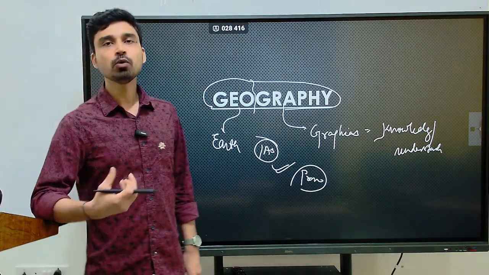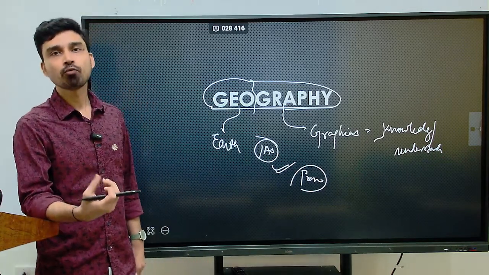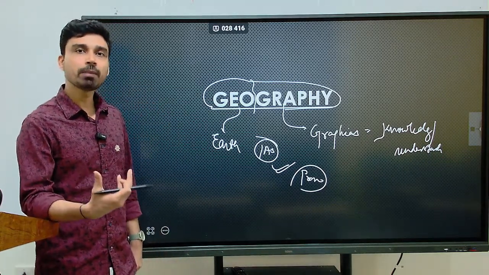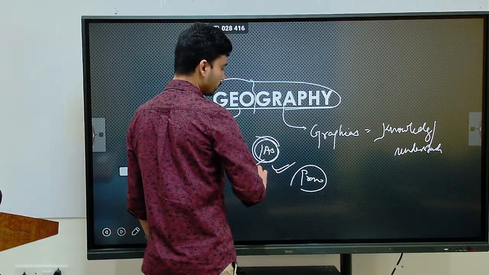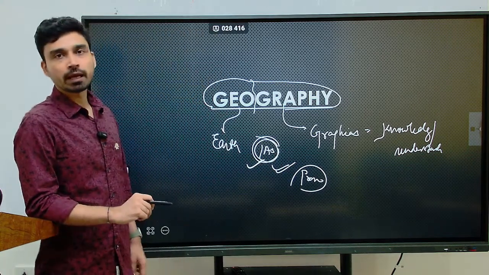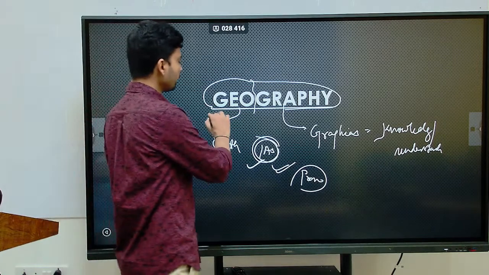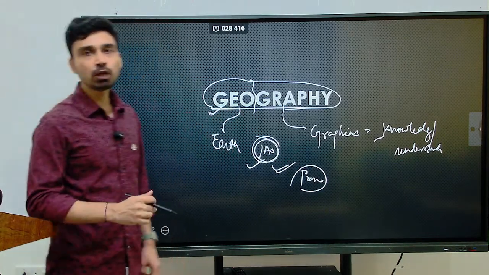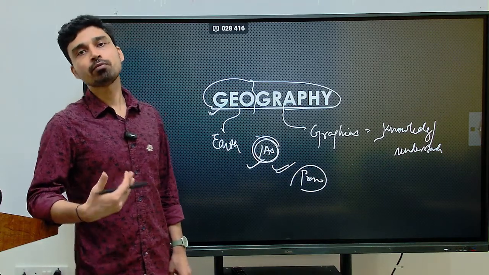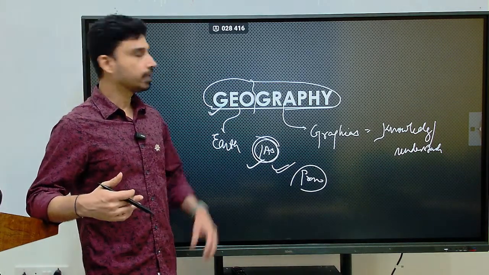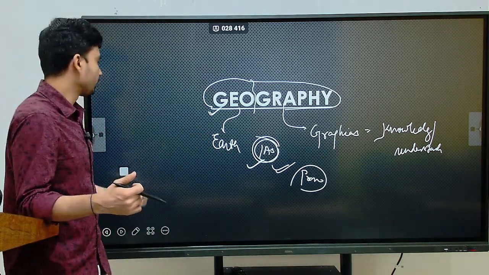Other than that, you also talk about resource management. For example, in many parts of India we have a scarcity of water. We have different cropping patterns. So the understanding of this is very much required if you want to discharge and perform your duties effectively as a district collector or district magistrate. So obviously geography is one of the subjects which will not only help you in clearing the examination in the first stage, but also help you in performing your duties as an officer of any of the services given under the civil service examination.